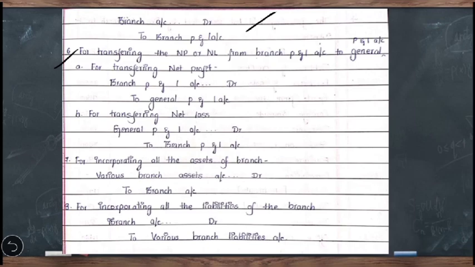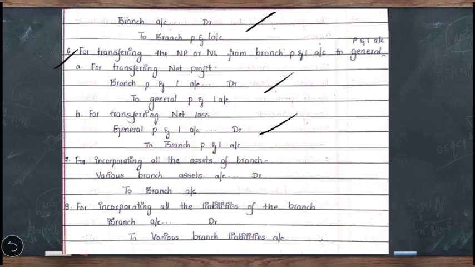Now the question is, what is the meaning of general profit and loss account? General profit and loss account is the consolidated profit and loss account prepared for the head office and all the branches together in order to get the financial position of the entire enterprise. Okay. Now for transferring the net profit, what is the entry we have to pass? The entry will be branch profit and loss account debit to general profit and loss account. On the other hand, if we get the net loss, then the entry will be general profit and loss account debit to branch profit and loss account.